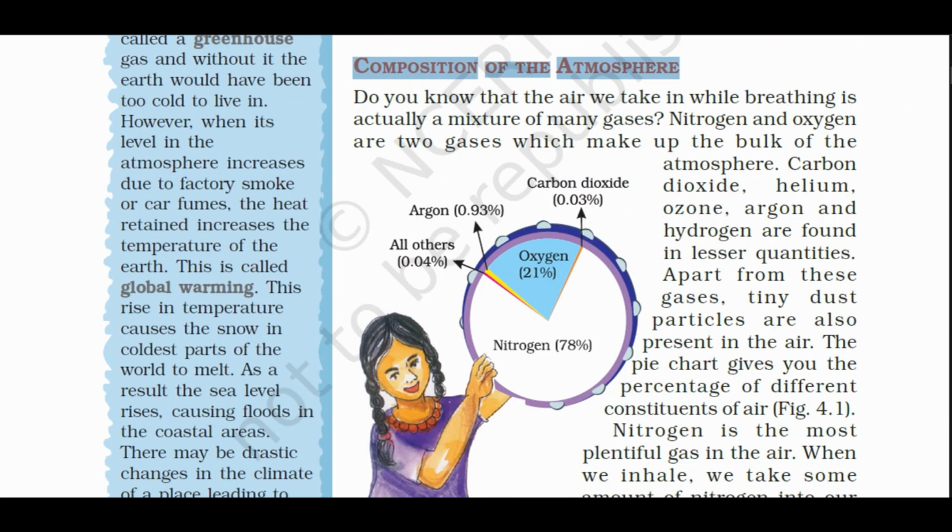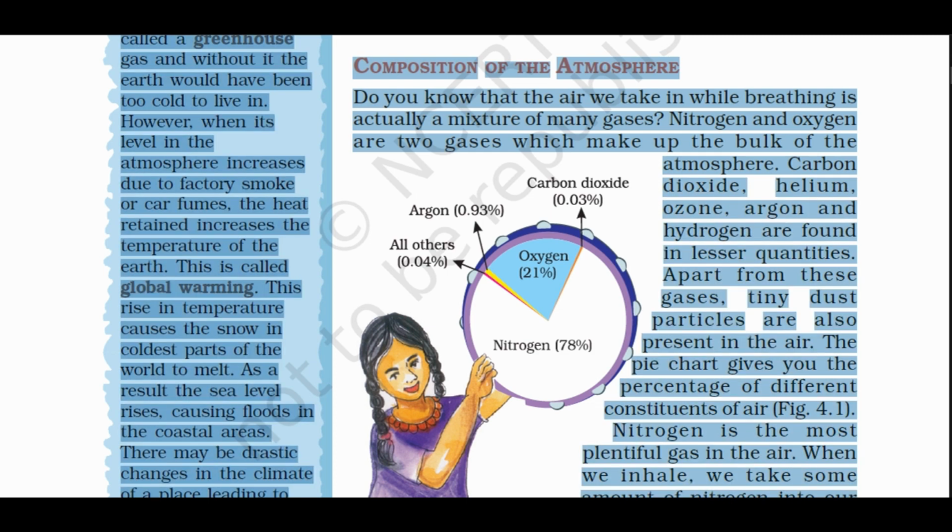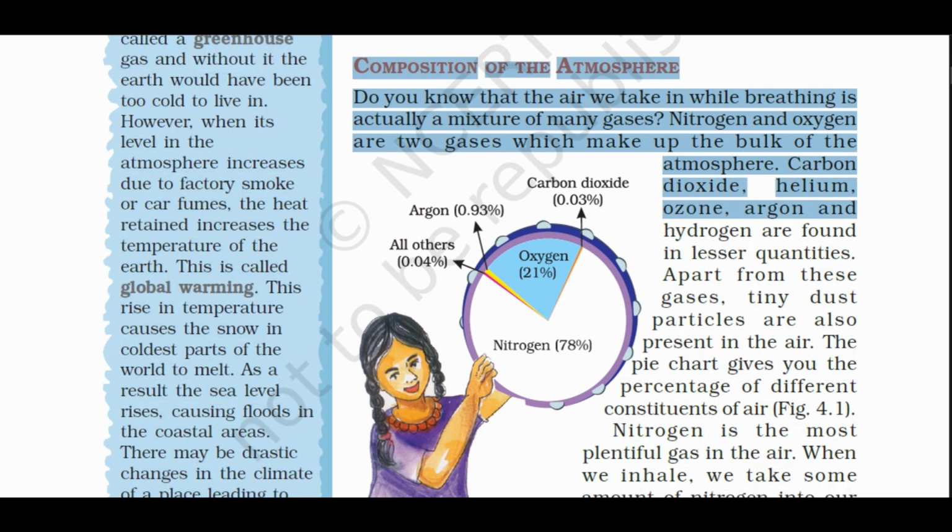Composition of the atmosphere. Do you know that the air we take in while breathing is actually a mixture of many gases? Nitrogen and oxygen are two gases which make up the bulk of the atmosphere. Carbon dioxide, helium, ozone, argon, and hydrogen are found in lesser quantities.